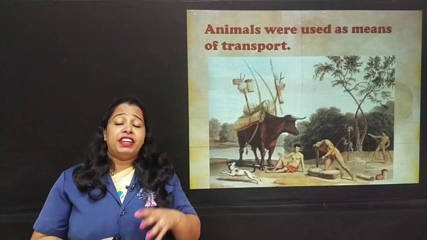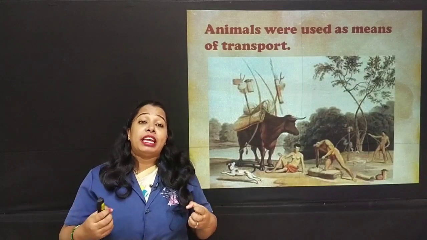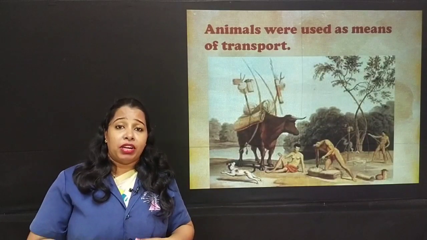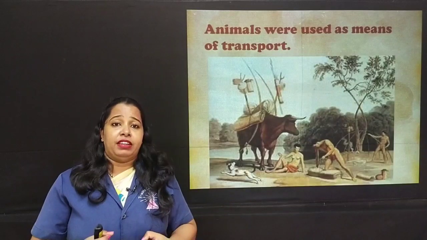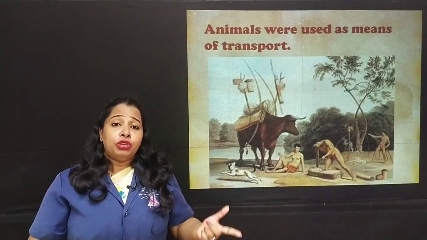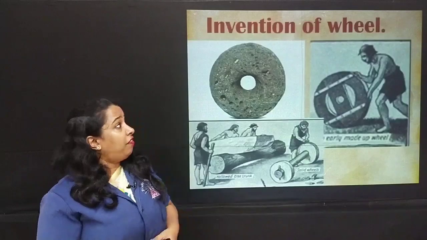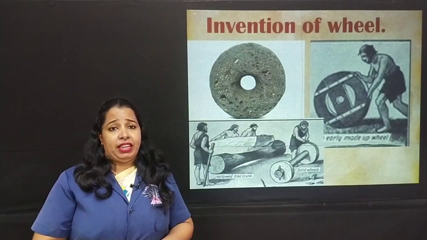But this became difficult because the animals are not that strong. They were not able to carry heavy goods and they were not able to cover long distances. So man was finding it difficult with animals, which caused the invention of wheel. Then man invented wheel.